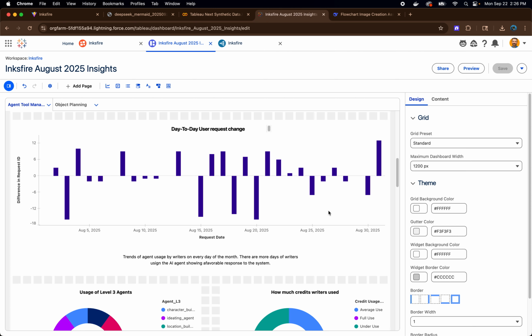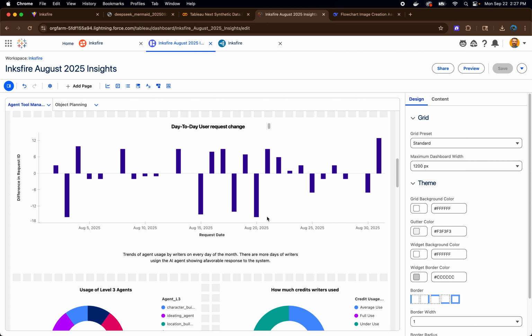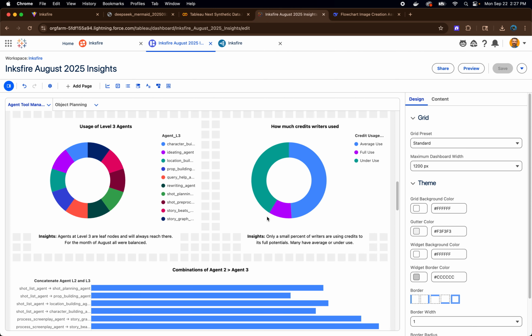I dive and play around a little bit more and try to figure out how the day-to-day user requests change. Well, as you can see with the graph, there are more days of writers using the AI agent and showing a favorable response to the system. Next, I dive into looking at the level 3 agents, which are all the leaf nodes. How are they being used? And according to this donut chart, pretty balanced.